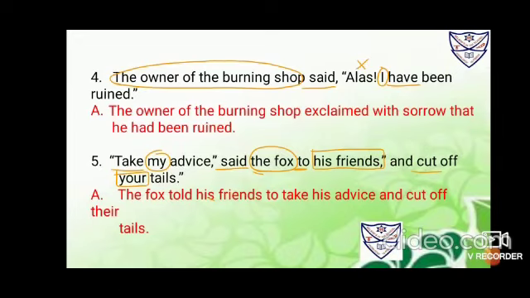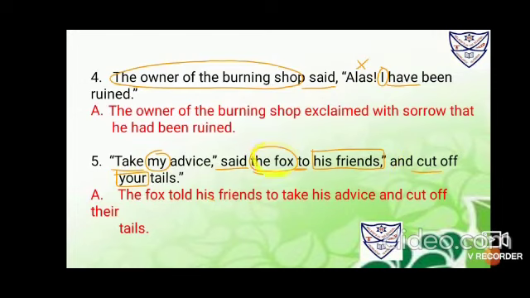So the fox is the speaker, said to is the reporting verb. His friends is the listener. Now what did he say? Take my advice. It's an imperative statement. So take is the verb, and cut is again the verb. Because and is used to join take and cut, both of them won't change. It will become to take and cut off.